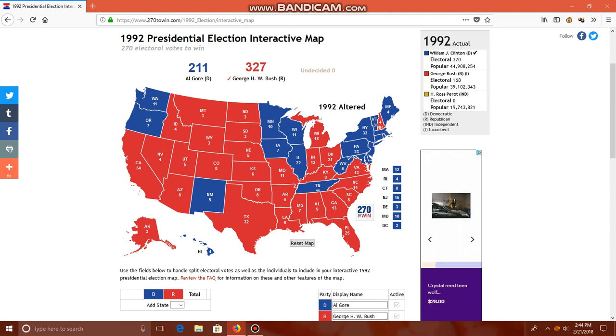So that's about it, guys, for today. Wanted to get this done real quick. This was Al Gore versus incumbent George H.W. Bush, and George H.W. wins re-election, 327 to 211 electorals. Al Gore with the best Democrat performance in many years, better than Michael Dukakis 4 years prior, getting over 200 electorals, which is a pretty good number here. You know, Gore didn't do bad here, but it just was not enough to overcome and dethrone George H.W. Bush.